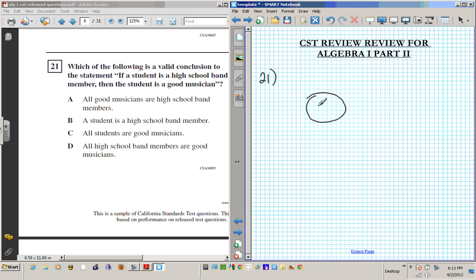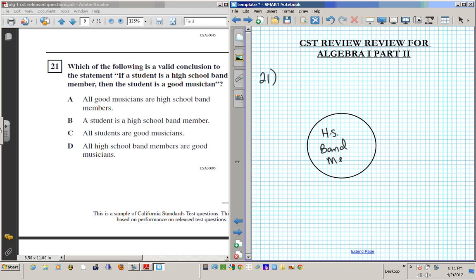This set could be the high school band members. Okay, let me make that a little bit bigger. How about I use circles here for my shapes? Circles. So let's see, the first circle, that one right there, is for high school band members.